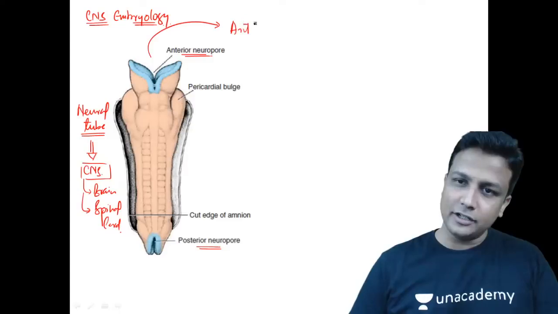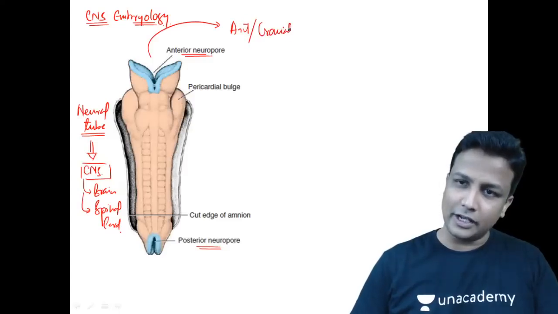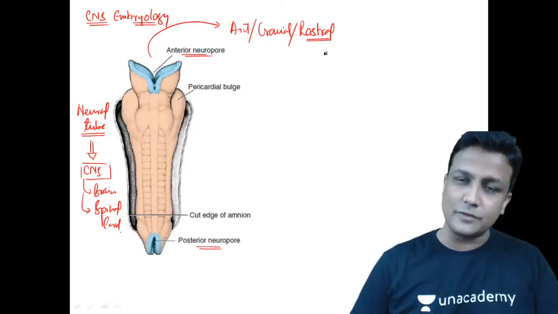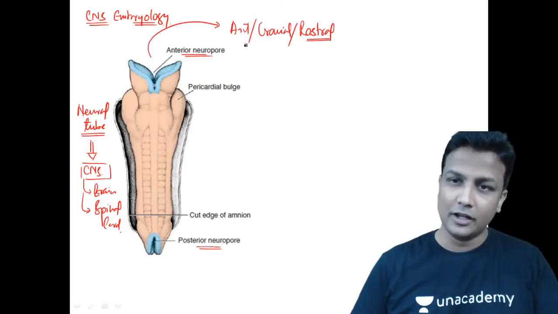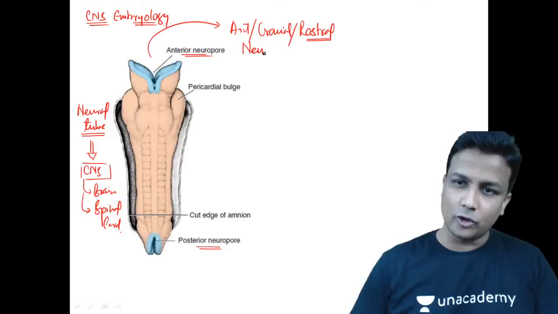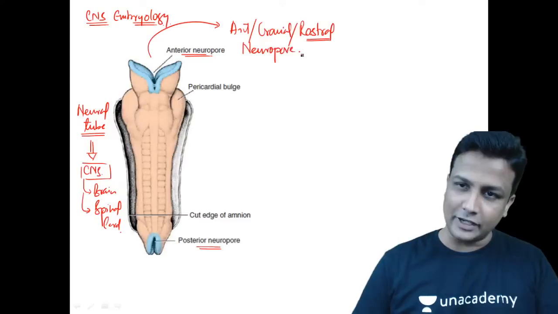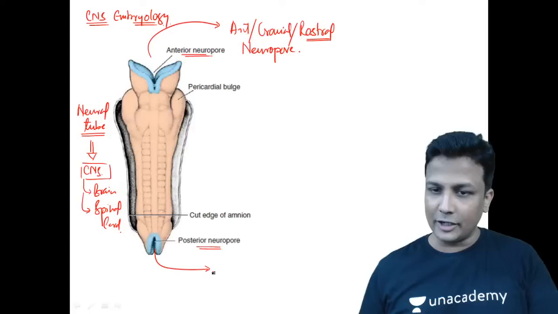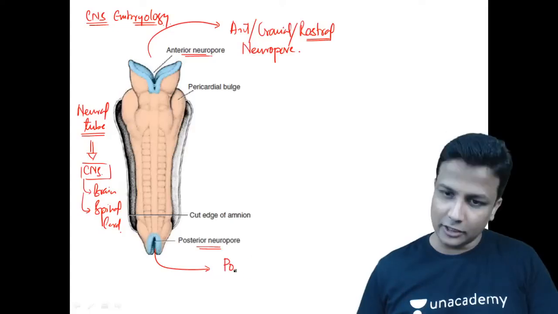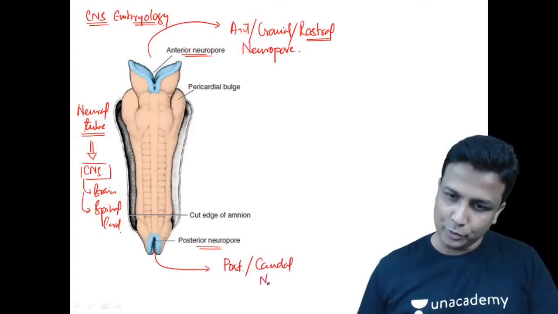It is known as anterior, or else it is also known as cranial, or else you can also use the word rostral. That was used in the 2019 MC exam, sir. Anterior or cranial or rostral neuropore. Fine. And then what about this pore, this opening here right now? That will be your posterior, or you can use the word caudal neuropore.